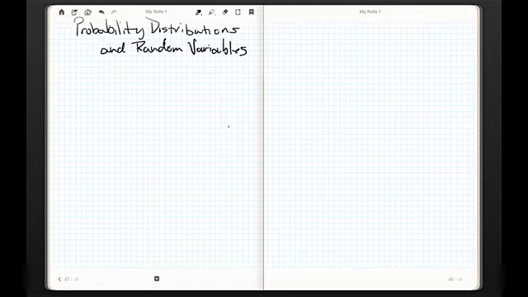We're going to talk a little bit about probability distribution and random variables in this chapter. This is chapter 5. And we are cruising right along.